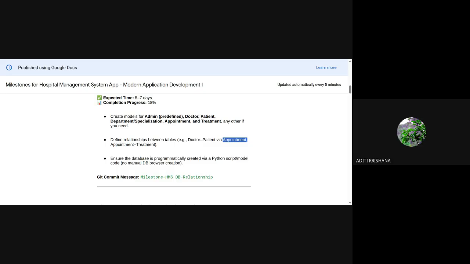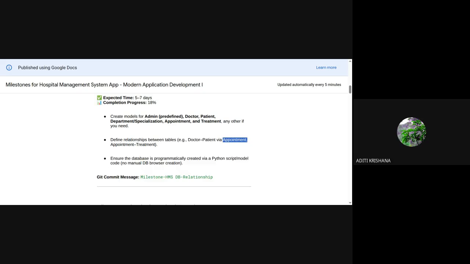So this designing of the schema takes time. So don't panic about how you are going to create so much. Everyone who starts the MAD 1 project takes time for designing the schema.